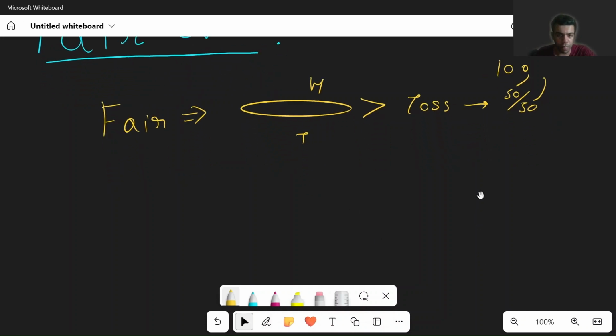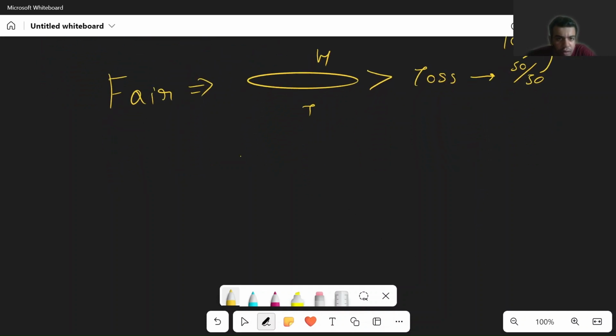You can even say it for a dice. Suppose there's a dice. There are 6 sides and each side has a chance of coming of 1 by 6.